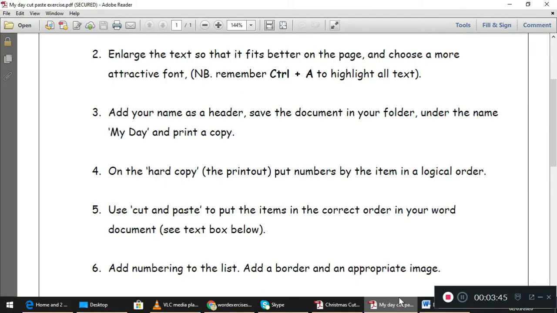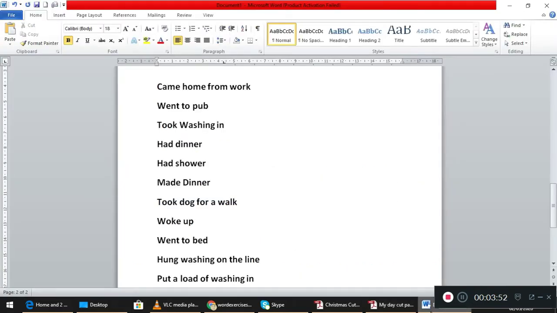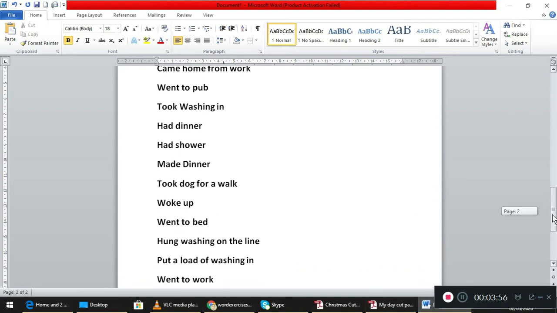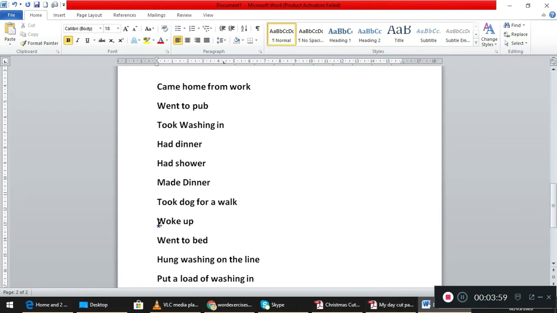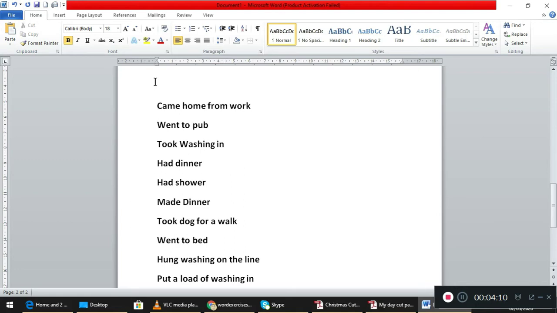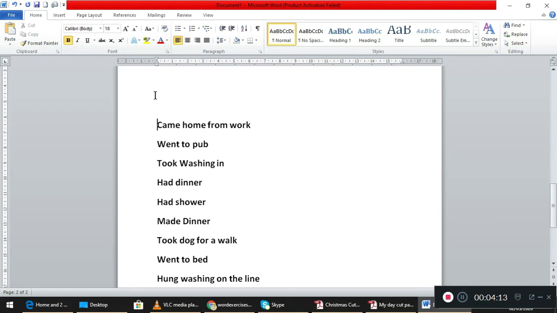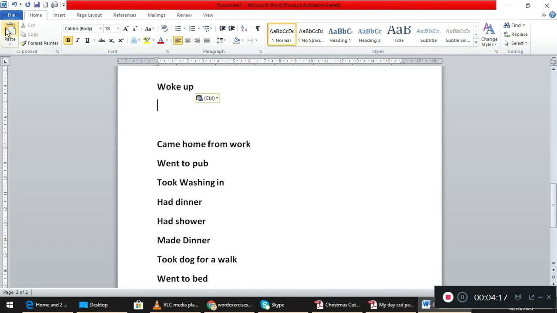Now use cut and paste to put these items in the correct order in your document. So I'm going to use the cut and paste option. How am I going to do this? I'm going to highlight the words woke up because that is my first activity. I select that, and you see this option of cut here? I click on that, and then I bring it above came home from work because I want it at the top of the page. I click where I want to paste it, and then I paste it.